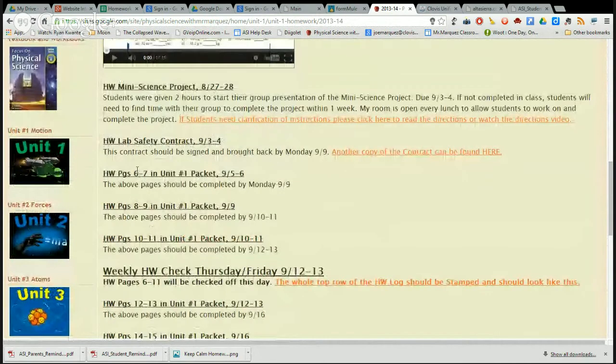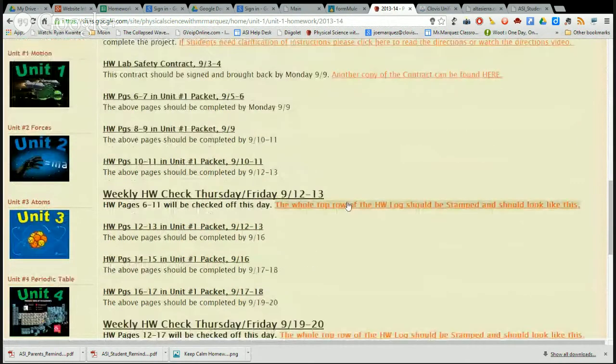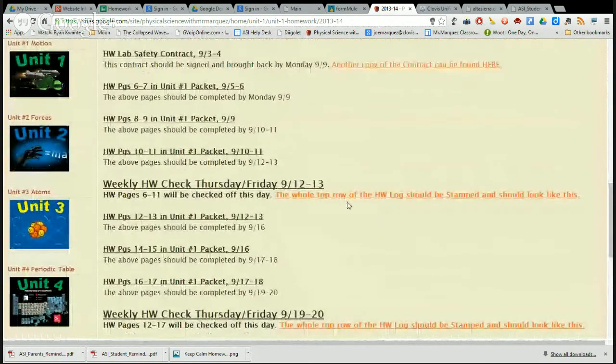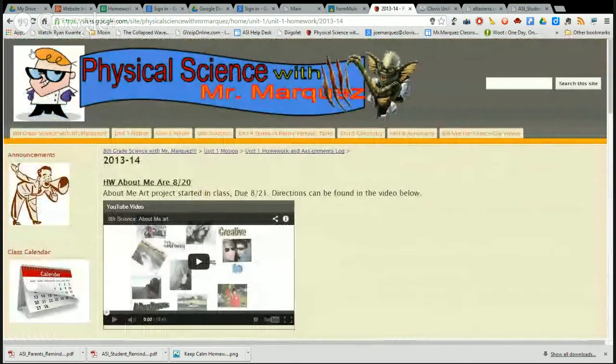You can also look down here and see what pages in our packet we are currently working on. When they were assigned will be right here, and when those pages are due will be right there. So it's very, very easy to follow along with your students' work and make sure they're staying caught up with their assignments.